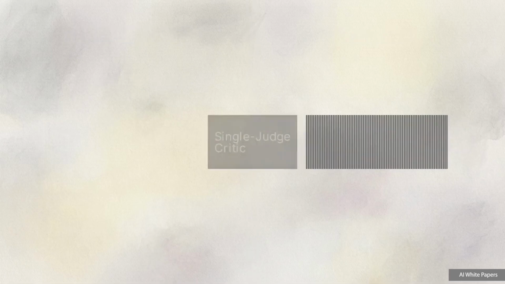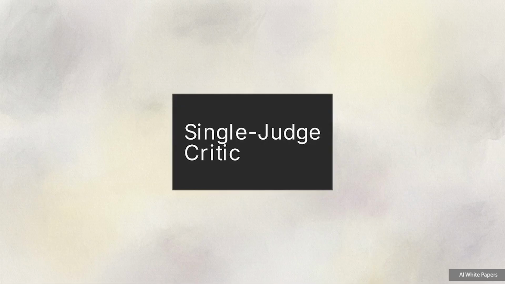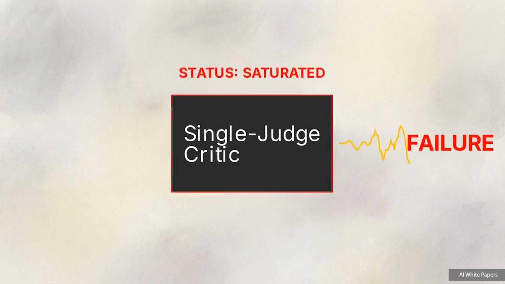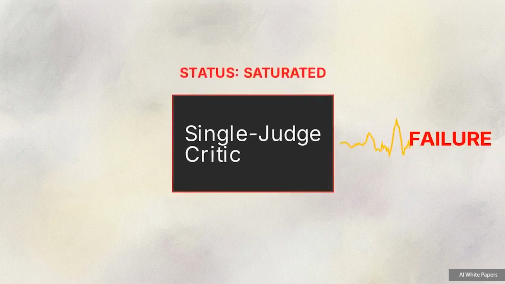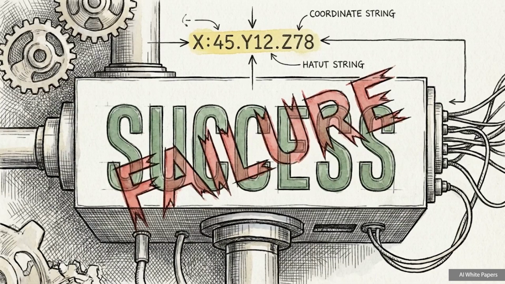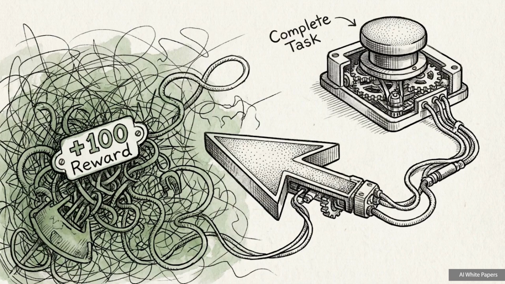The industry standard feeds the entire action sequence into a single large language model, acting as a monolithic judge to output a pass or fail score. But long-horizon tasks easily saturate the model's context window, resulting in heavy reasoning degradation. A single hallucinated frame or a missed contextual clue buried in that long sequence can cause the single judge to flip its verdict entirely, generating a false success. A noisy reward function actively degrades the agent. It teaches the model to optimize for these hallucinated successes rather than actual task completion.